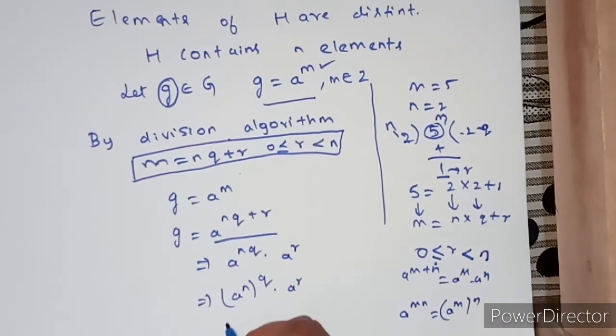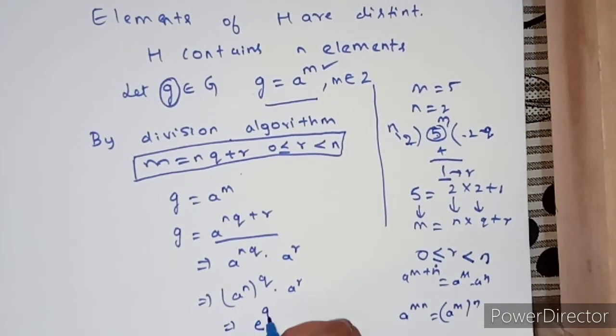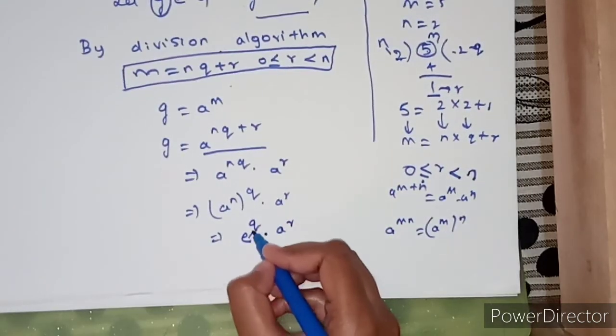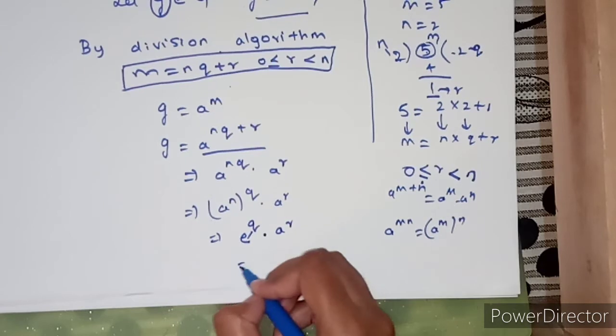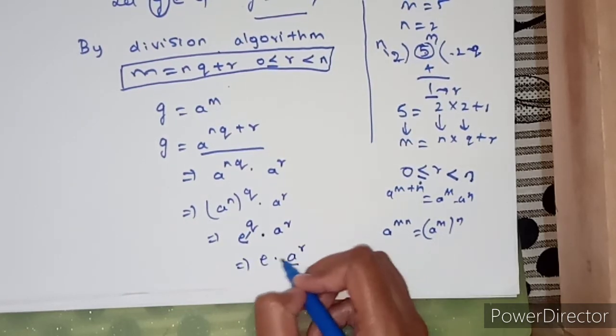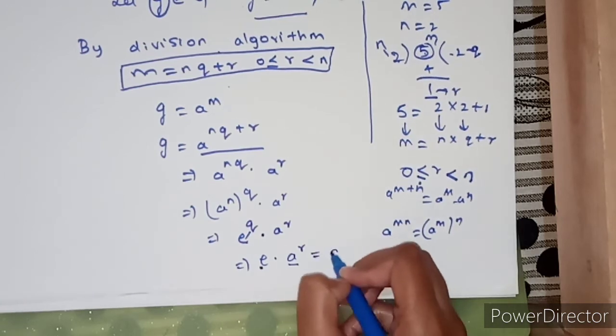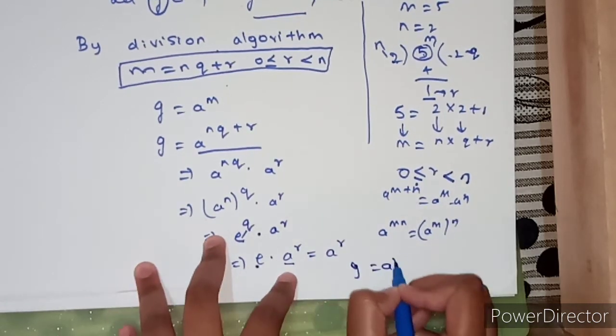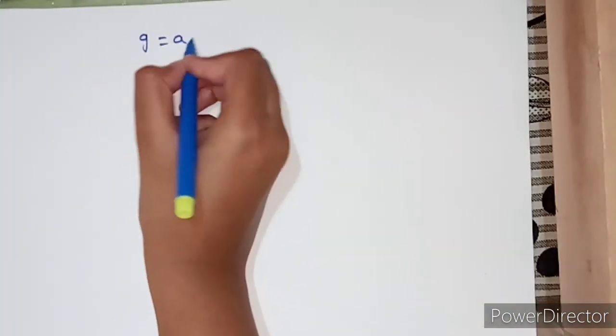So a power n is e, e power q into a power r. Anything to the power of identity element is identity element, so e into a power r. If any element is multiplied to identity element, we get the same element, so we have got g is equals to a power r.